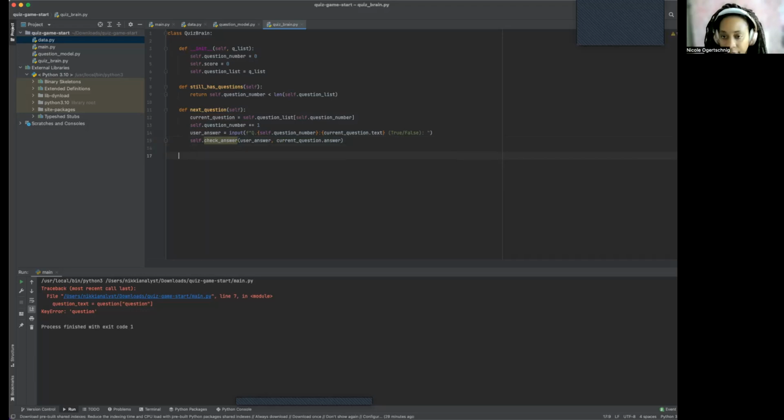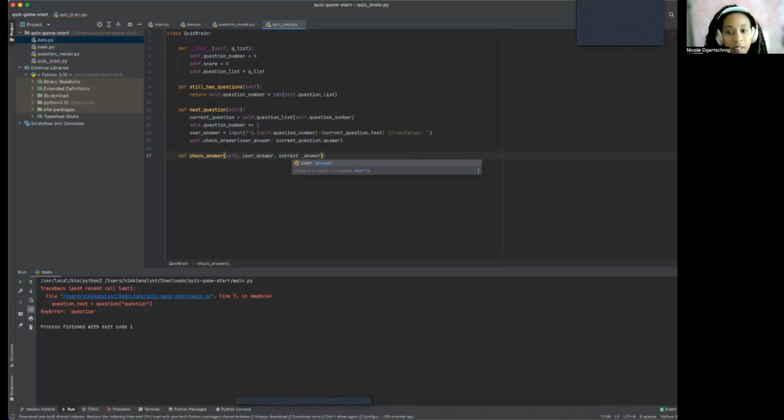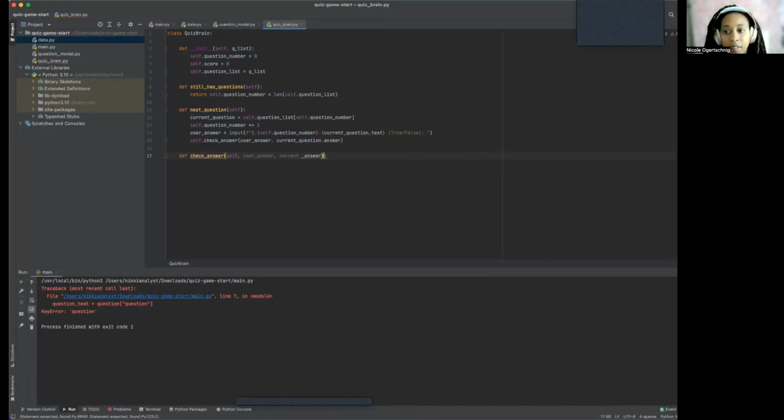Okay. Got it. And our last one for this, it's kind of a big one. Check underscore answer, self, user, score, answer, correct, underscore. Oh, what did I do wrong?